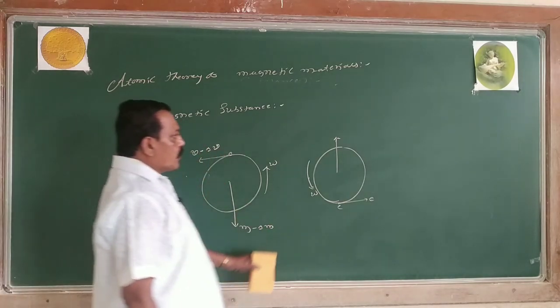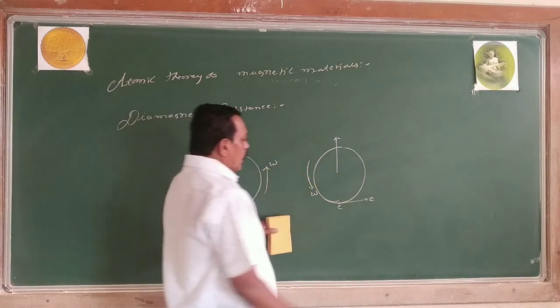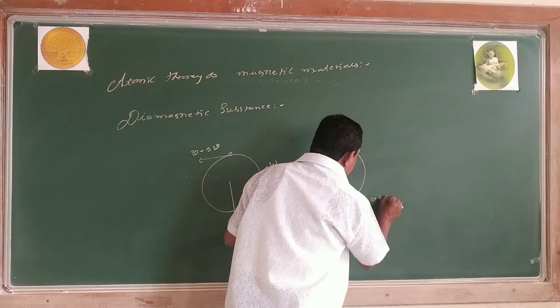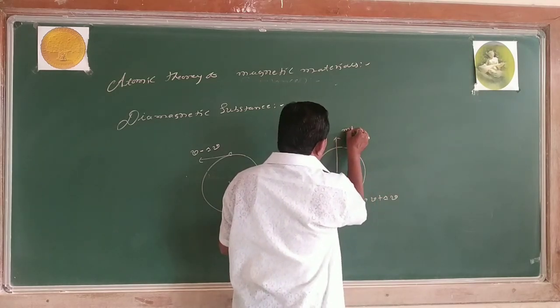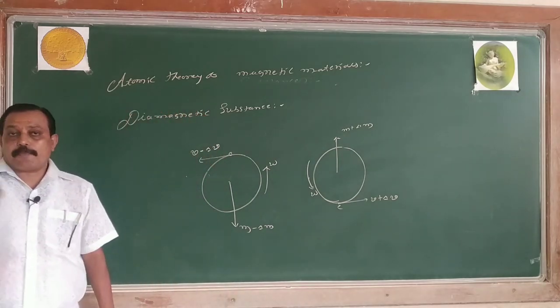The electrons which are moving opposite to the direction of the magnetic field, their velocity increases, and magnetic dipole moment also increases by the application of the magnetic field.